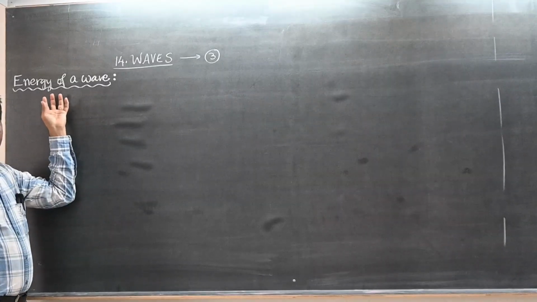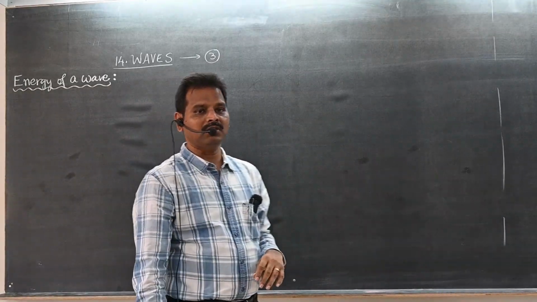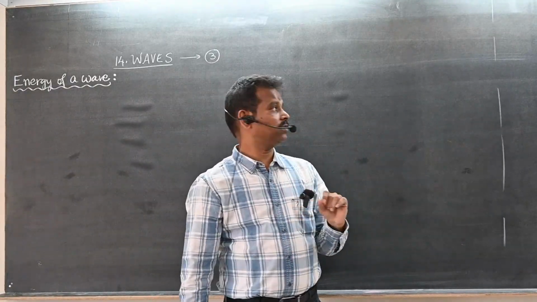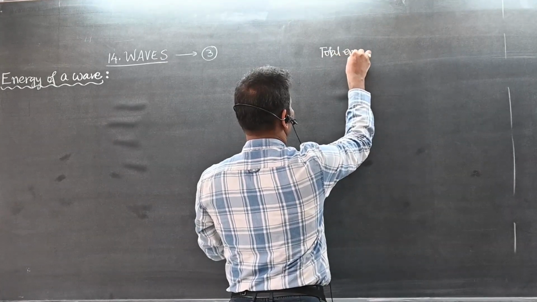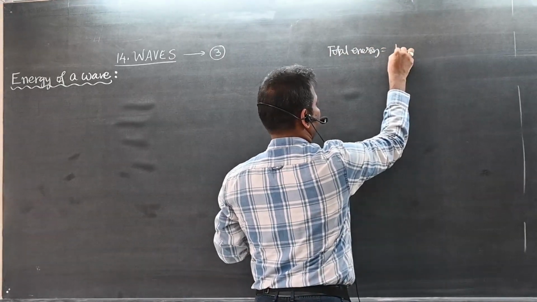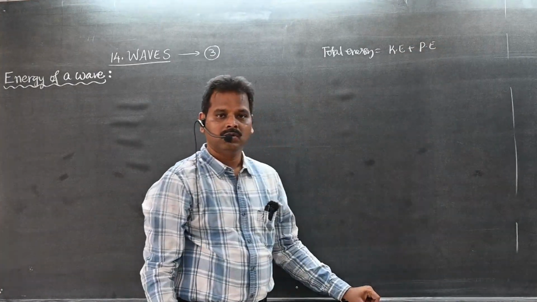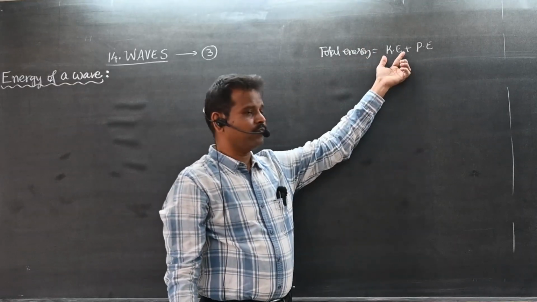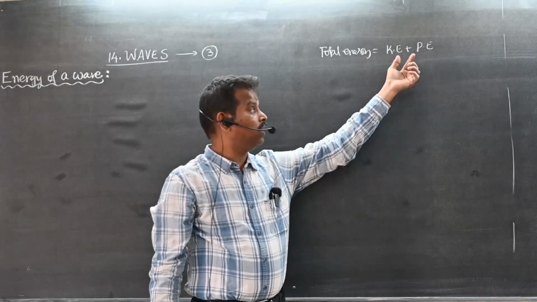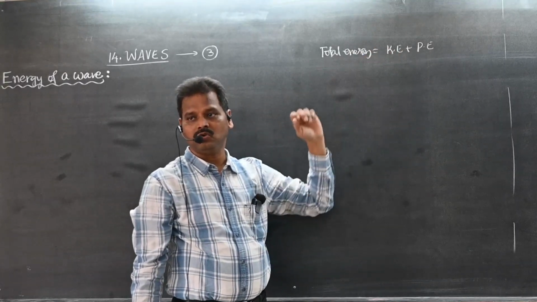We will derive an expression for the energy of a wave. How to find energy? Total energy is given by kinetic energy plus potential energy. So first we will find the kinetic energy of the wave and then the potential energy of the wave. Then we will add these two energies.